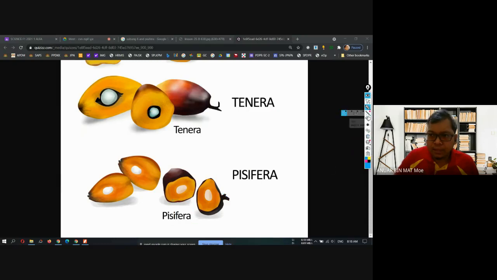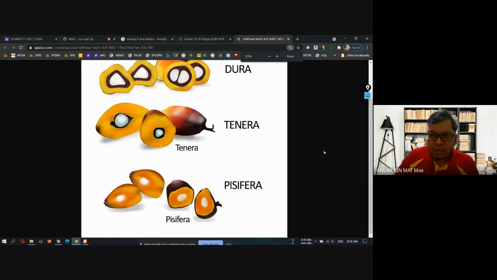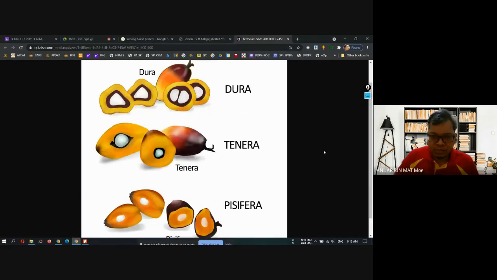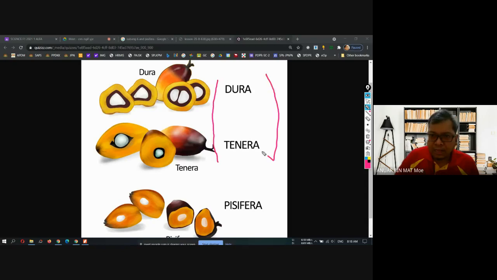Okay, do you understand this? This is another example of cross-pollination. This is for palm oil, class. Again, they crossbreed Dura and Tenera. Dura and Tenera are species of palm oil, and then they will get a new breed. We call it Piscifera.